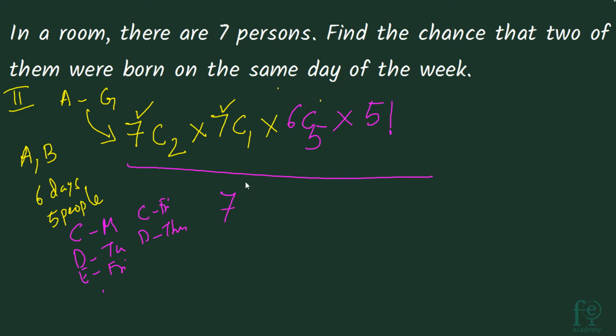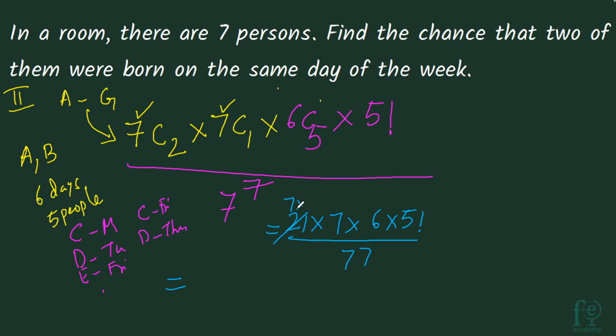Now totally there will be 7 raised to 7 ways in which 7 people can be born on 7 days of the week. So probability will be 7C2 into 7C1 into 6C5 into 5 factorial divided by total number of ways, which will be 7 raised to 7. So what you will be getting? 7C2 is equal to 7 into 3 divided by 1 into 2, which gives you 21. So 21 into 7 into 6 into 5 factorial divided by 7 raised to 7, which will be given as,